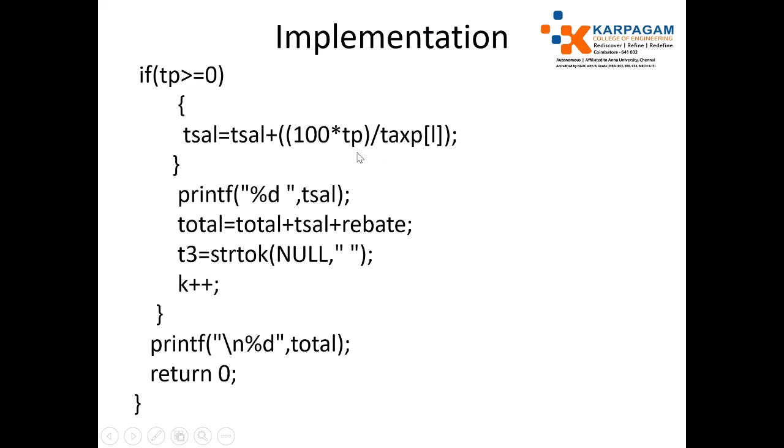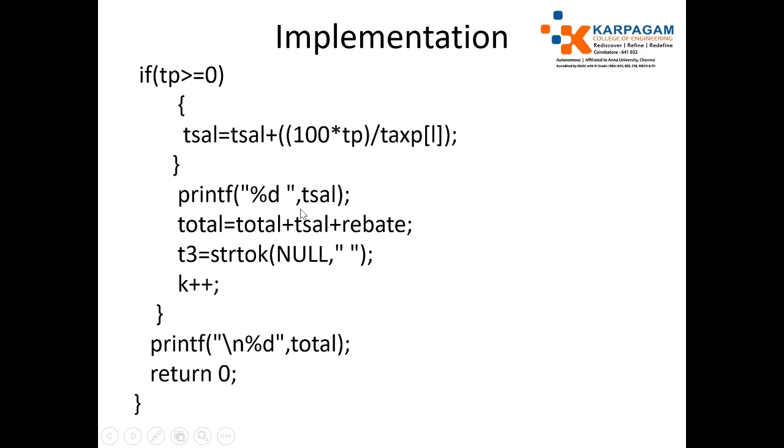Okay, so by using the tax paid, we need to identify the salary earned by the employee. Means just use 100 into tax paid divided by tax percentage, which is accumulated in the total salary itself. Finally, print the total salary.